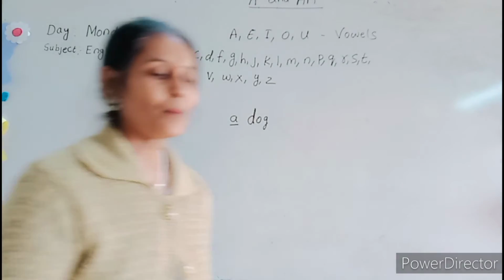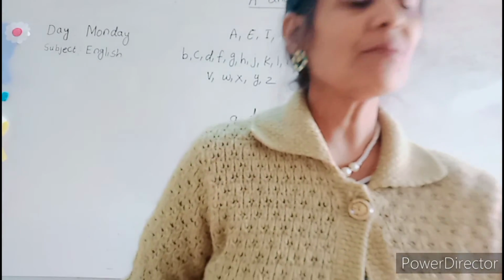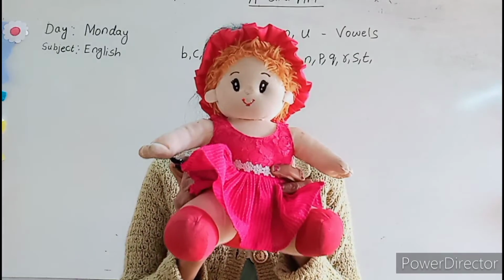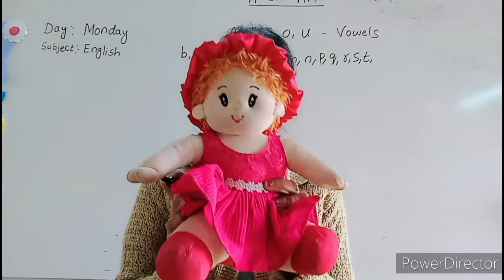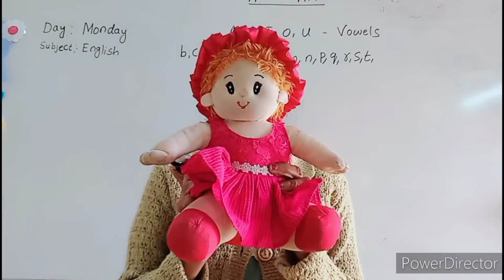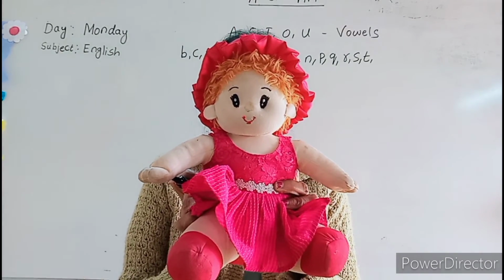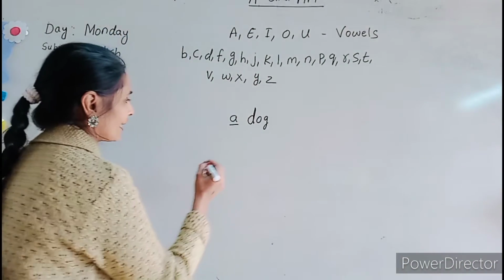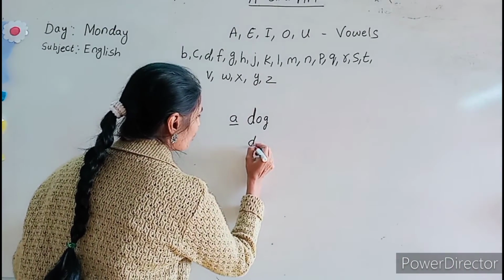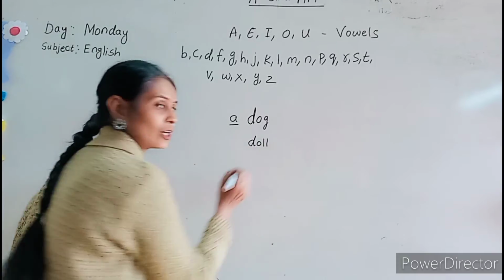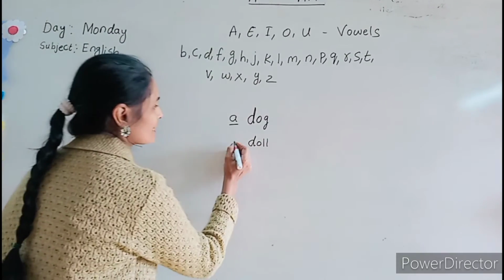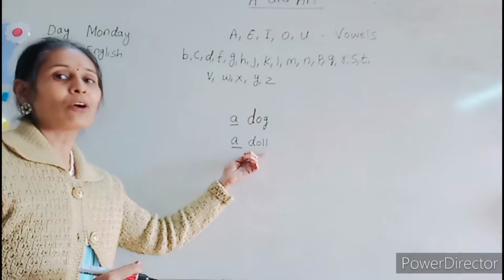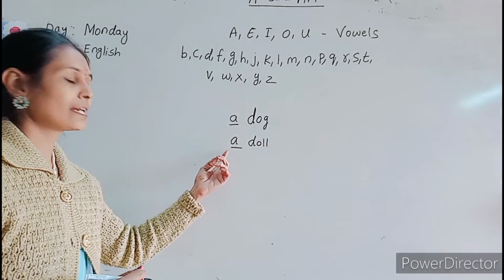Okay. Now tell me, what is this? This is doll. Again D. D for doll. D is consonant sound. So we will insert again D-O-L-L. Doll. Again we will insert A. Before spelling of doll we will insert A beta.